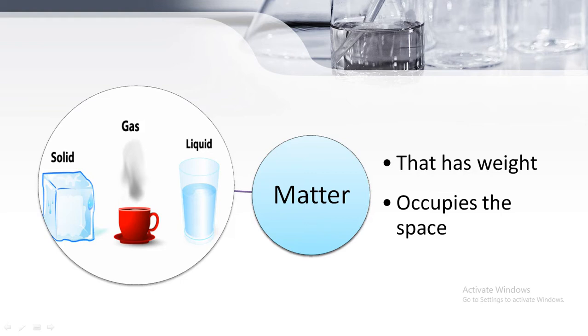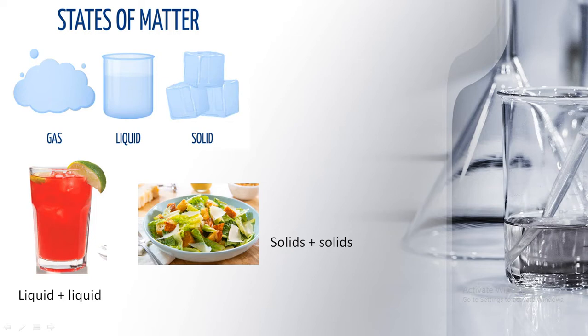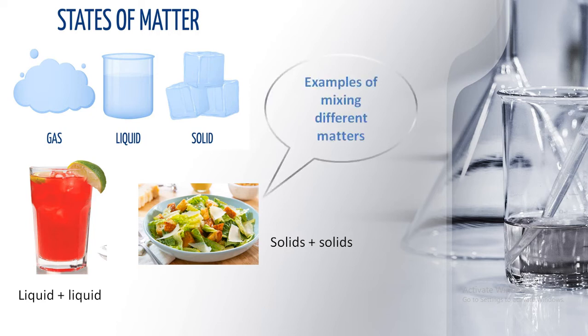Now, there are various examples of matter on this earth. We have also studied that there are three states of matter: solid, liquid, and gas. If we talk about examples from daily routine, sugar and salt are solid states of matter. In liquid, water and milk are liquid states of matter. In gas, water vapors and gases in the air are gaseous states of matter. So in our daily life, we mix these matters together and make different things, right?